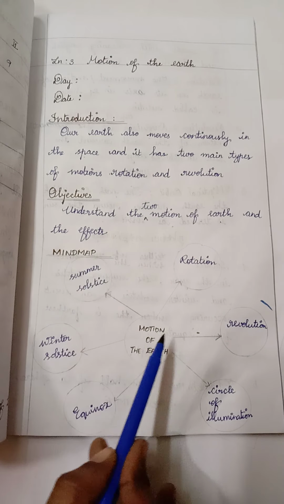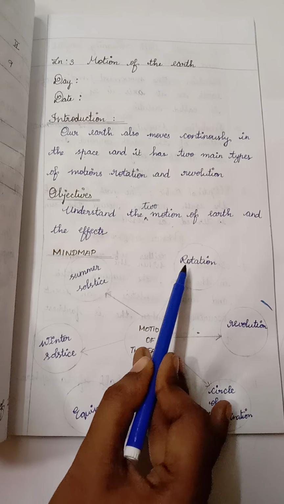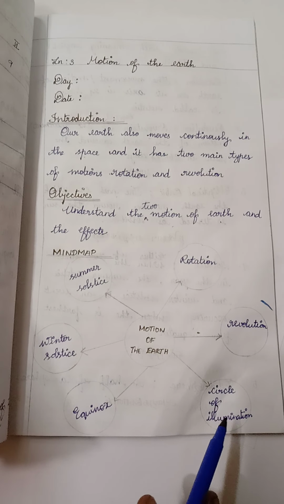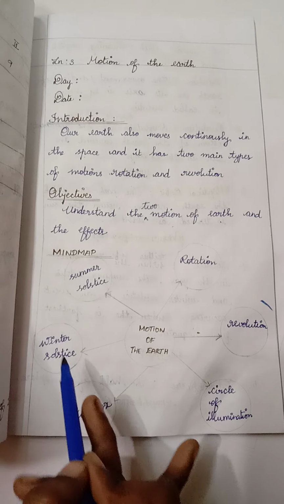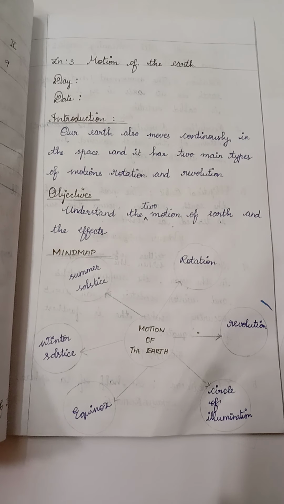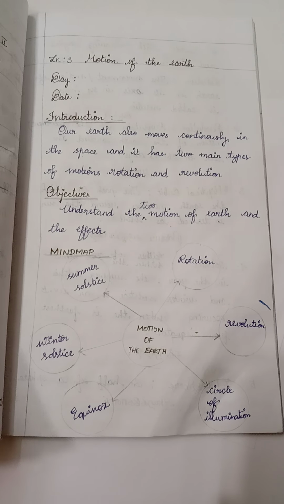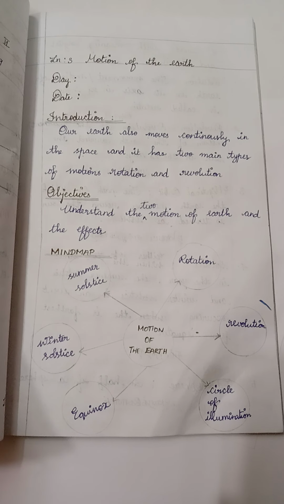Mind map. Motion of the earth: rotation, revolution, circle of illumination, equinox, winter solstice, summer solstice. You should draw the mind map. It is compulsory to draw the mind map in your classwork.